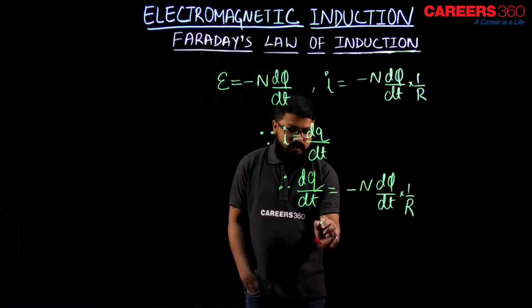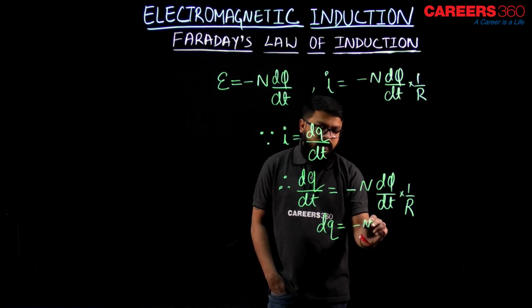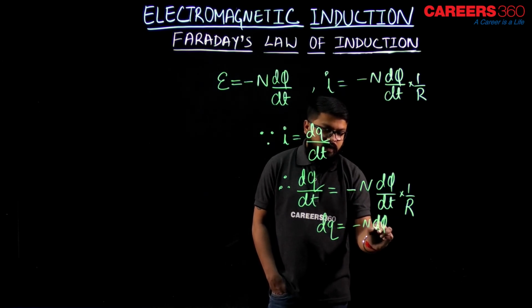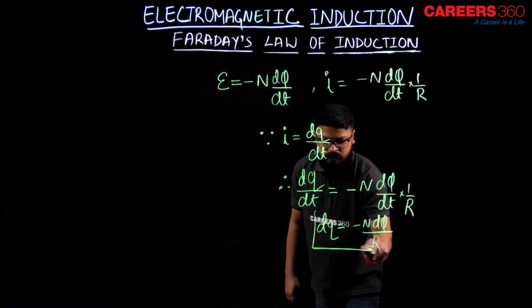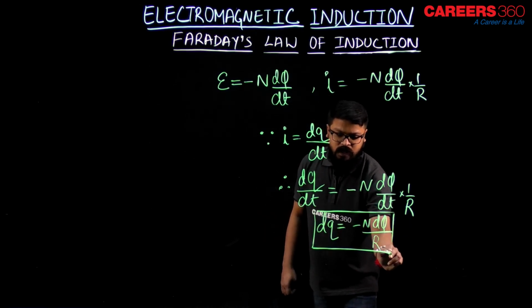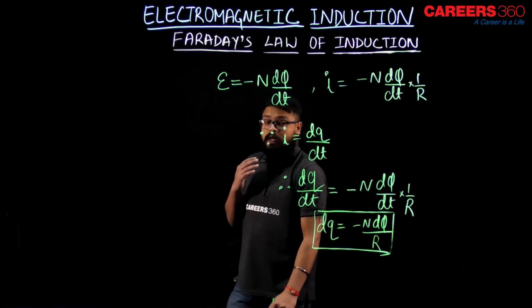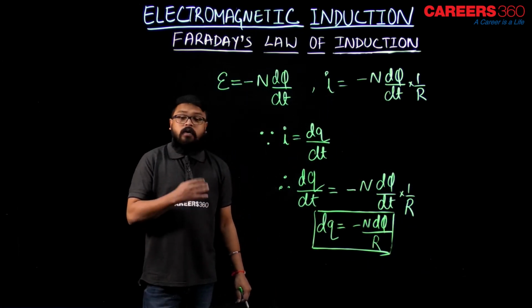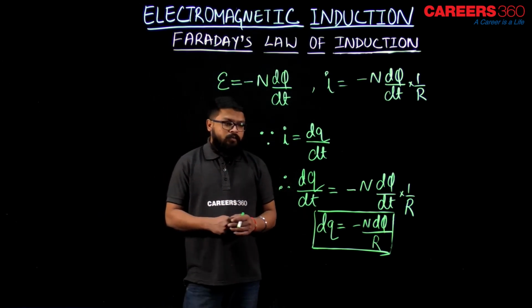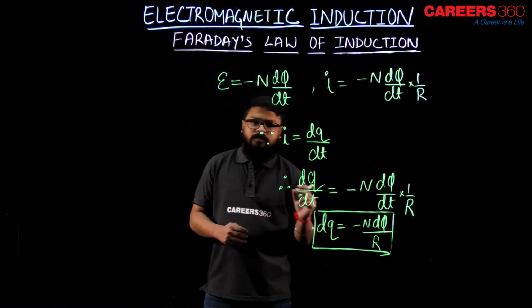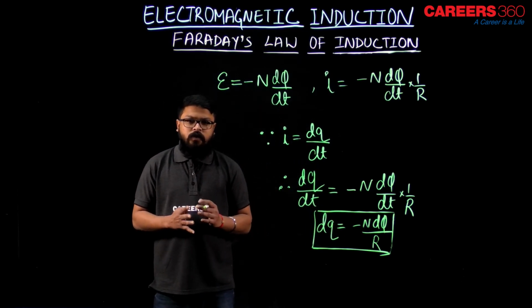So, over here what can we see? dq equals minus n d phi by R. So, this is the amount of charge which is flowing in a circuit, or a conductor, or a coil of n turns whose resistance is R, for d phi amount of change in magnetic flux. I hope you got that.